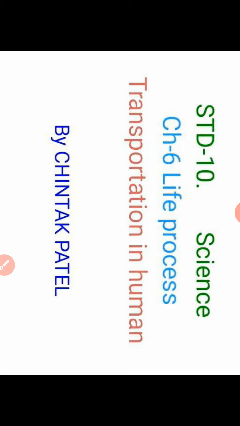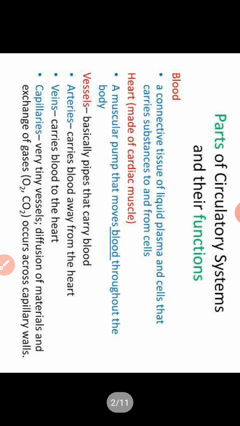Our next topic is transportation in humans. Different substances like glucose, oxygen, and carbon dioxide are transported in our body. Transportation means moving from one part to the other parts. In this process, one system of the body helps with transportation, and this system is called the circulatory system. The circulatory system is also known as the blood vascular system.